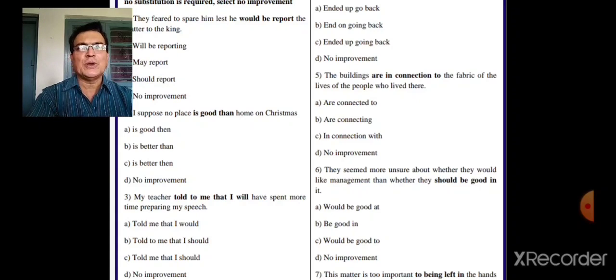They feared to spare him lest. So which is the right answer there? Remember, if lest is there, should come. They feared to spare him lest he should report the matter to the king. So here the answer is C. Now let's go to the second example.